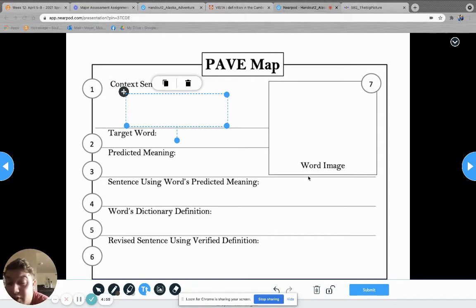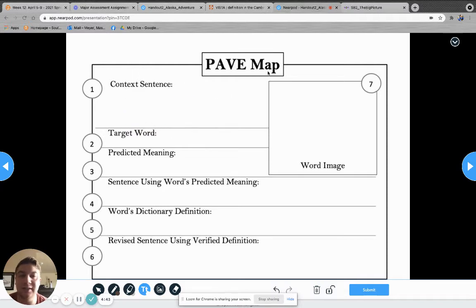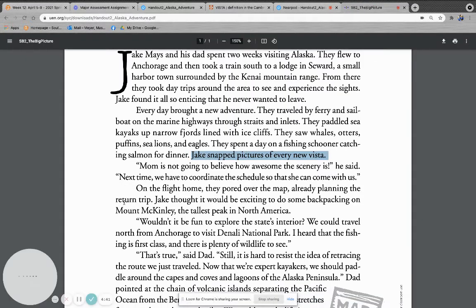All right, class, now that we have read Alaska Adventure, we're going to do a PAVE map for a word that we might have found challenging within this text. What we're going to do is find the context sentence, number one here. It says context sentence. So we're going to go back to this page, and